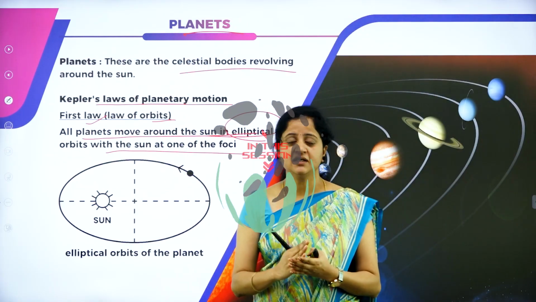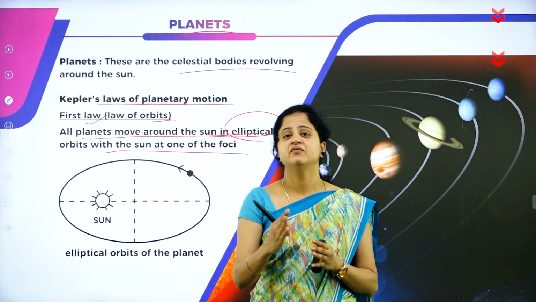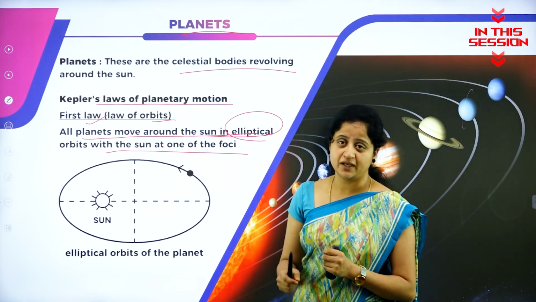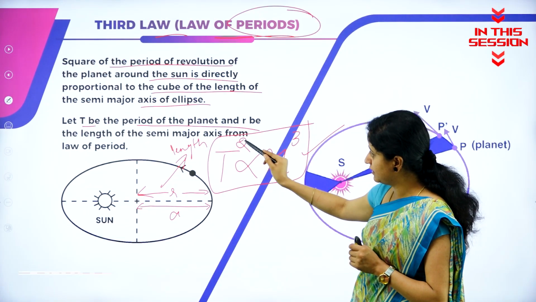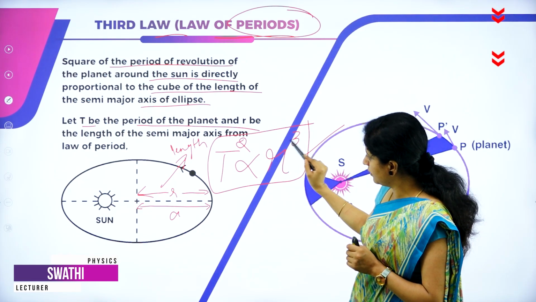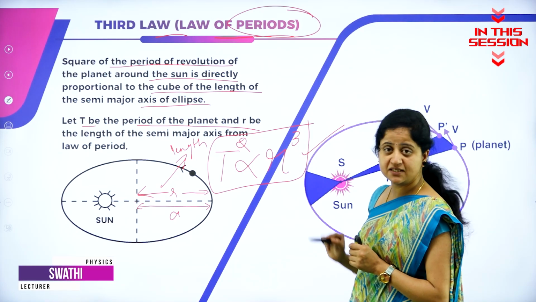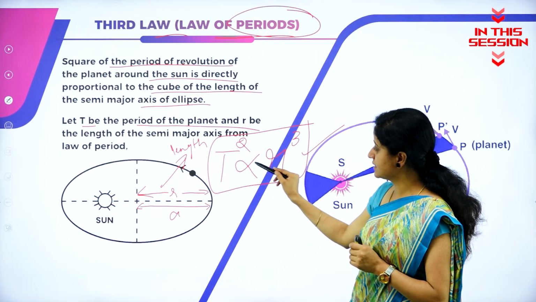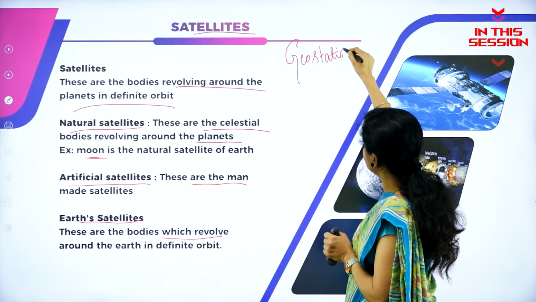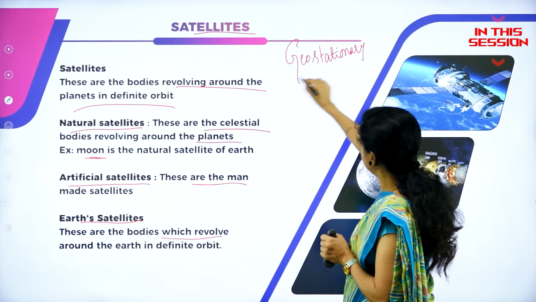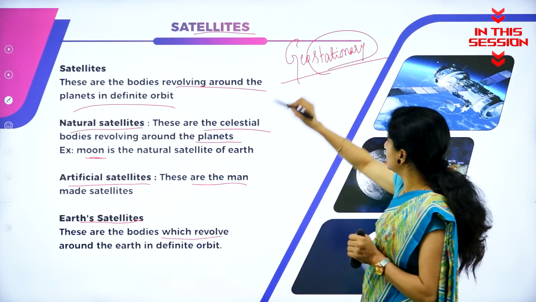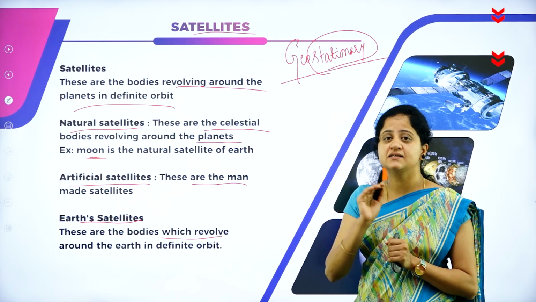Planets move around the sun not in circular orbits, but they move in elliptical orbits by keeping the sun at one focus. The square of the period of revolution is directly proportional to the cube of the length of the semi-major axis. So it is T squared directly proportional to r cubed. So what is the meaning of geostationary satellite? As the name suggests, it seems stationary to an observer who is on the surface of the earth.